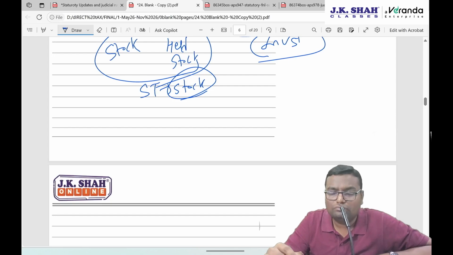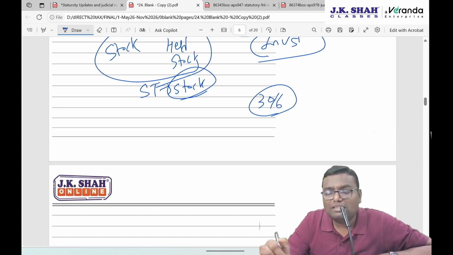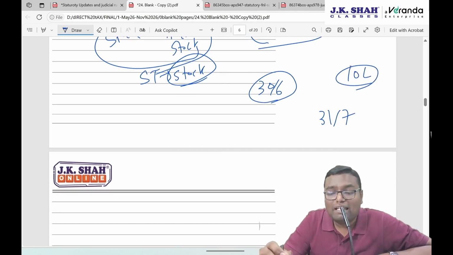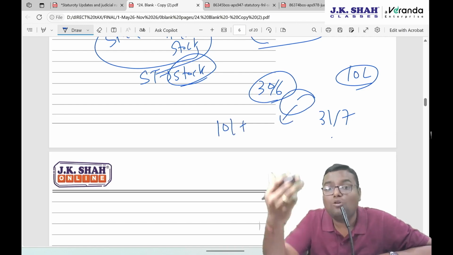Let's say the bond is related to a company whose record date is 30th June. The bank has purchased this debenture on 31st July. Bond value is 10 lakh, but the bank has purchased it after the record date. So whosoever the bond is purchased from will not sell it for 10 lakh. He will sell it for 10 lakh plus 1 month interest, because that interest is gone now for them.